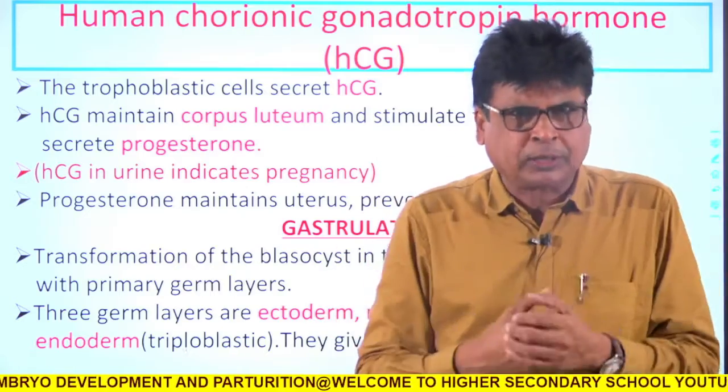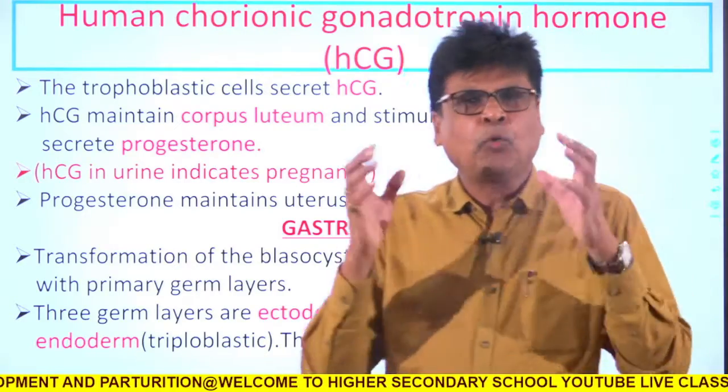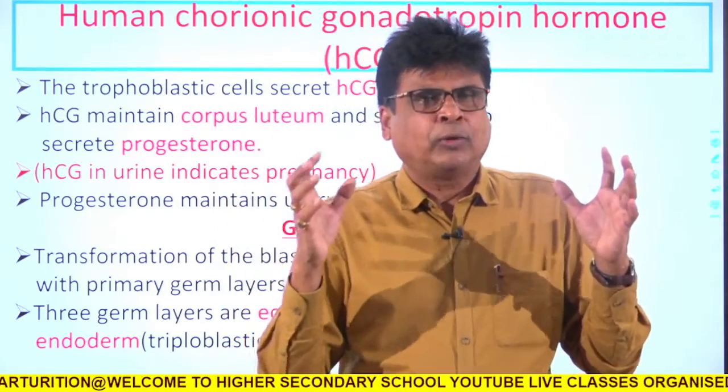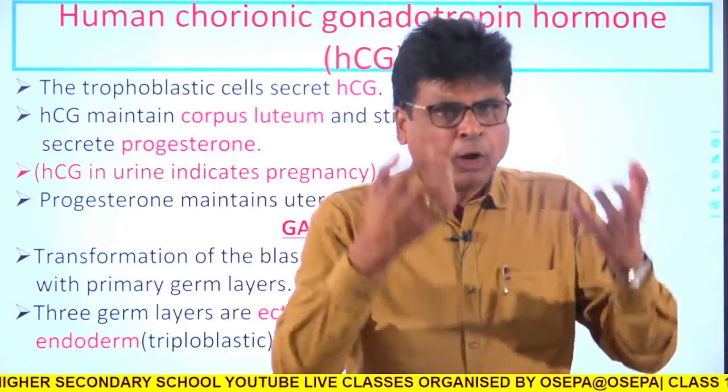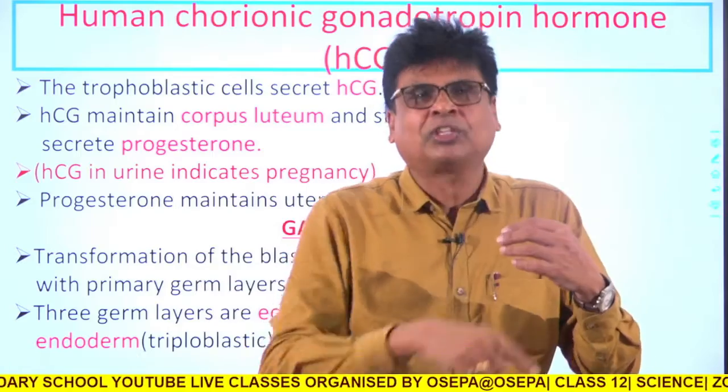Due to gastrulation, what happens? The more and more cells produced by random cleavage are organized into 3 layers.